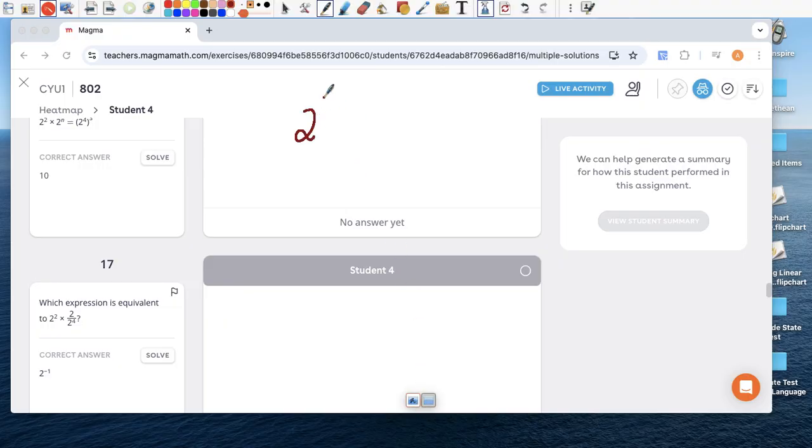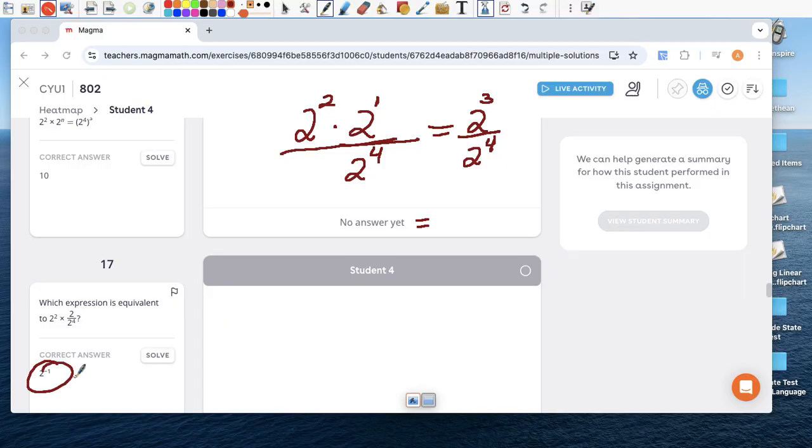2 to the second times 2, and then 2 to the 4th. Well, there are a lot of different ways to do this. Okay. So we're multiplying. So on the top, we can multiply 2 to the second times 2, and remember there's an invisible 1. So really on the top is keep the base, 2, add the exponents, 2 to the third, and at the bottom is 2 to the 4th. Can we simplify? Well, yeah, we can. I don't like that they wrote the answer like this. It's correct, right? But I still don't like it.